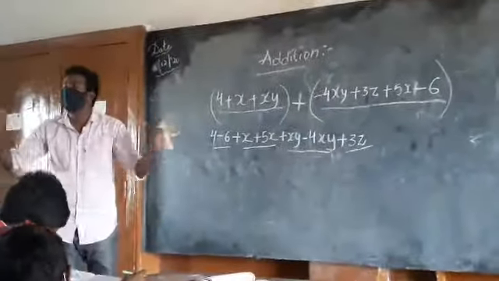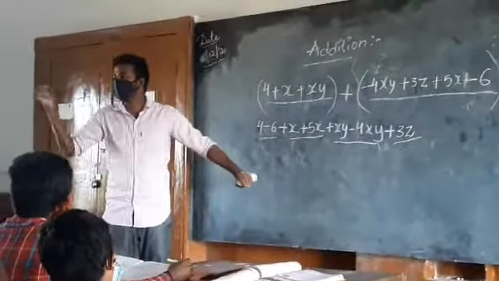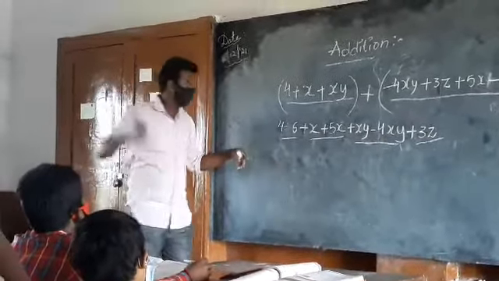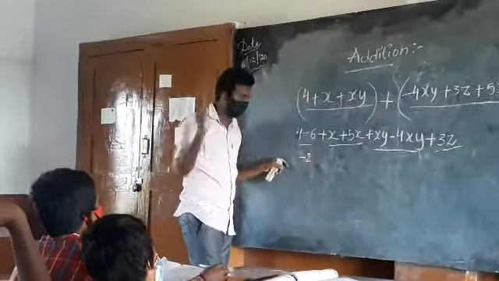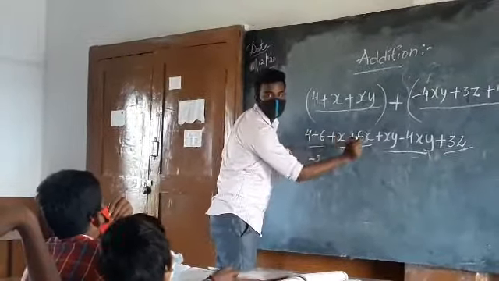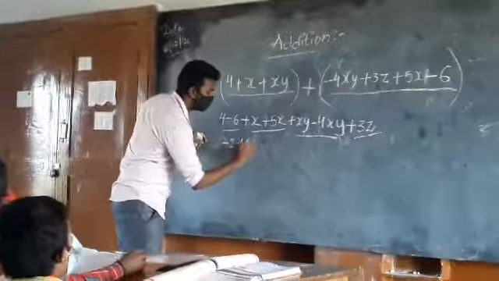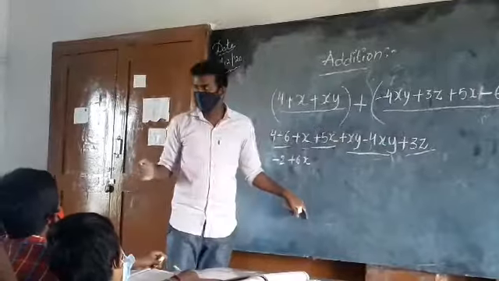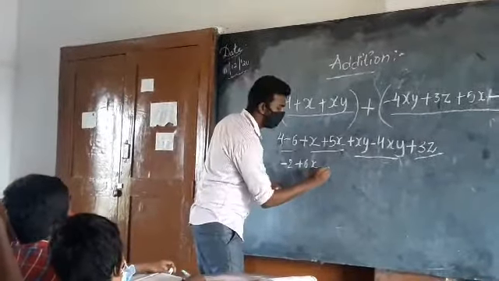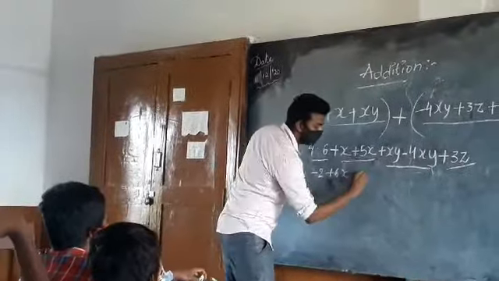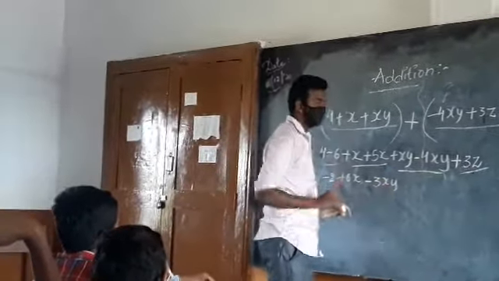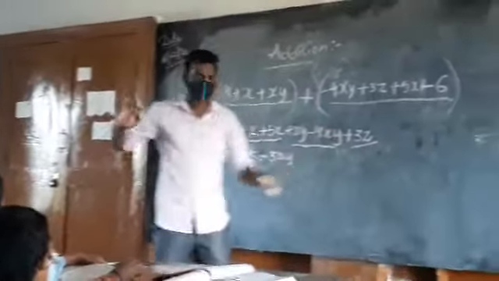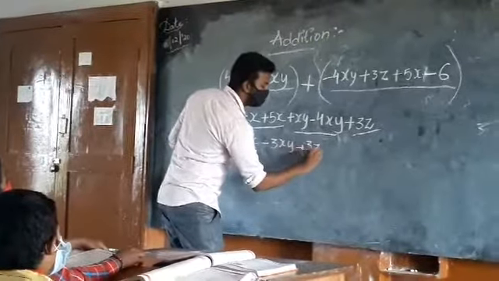Now, wisely select the like terms and then simplify them. What do you need to do? Simplify. 4 minus 6. Very good. Minus 2, because the sign of the bigger number and the difference of them. Plus 6x. Plus 6 plus 5x. Very good. Plus 6x. Next, plus xy minus 4xy. Minus 3xy. Bigger sign and difference of them. 4 and 1, 3. Minus 3xy. Very good. Whatever you are left with, if you cannot simplify further, you just write down those terms at the end. Plus 3z.